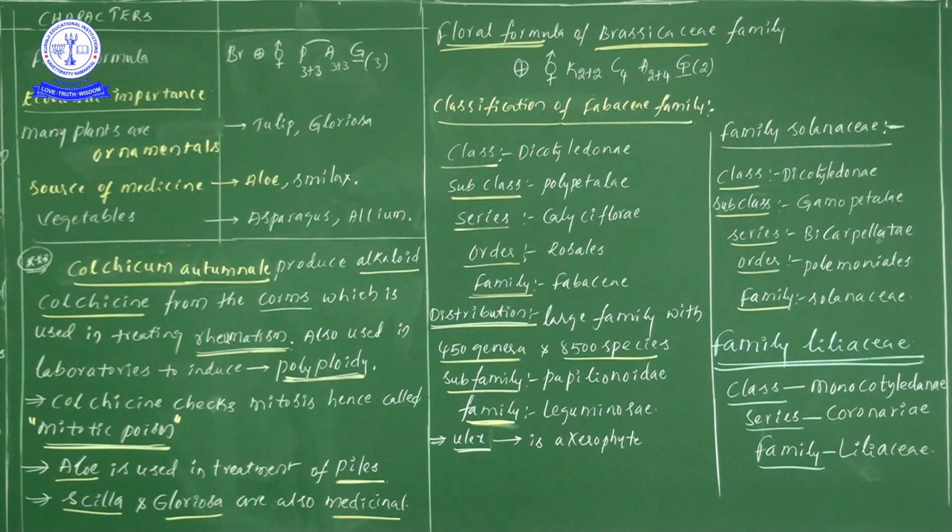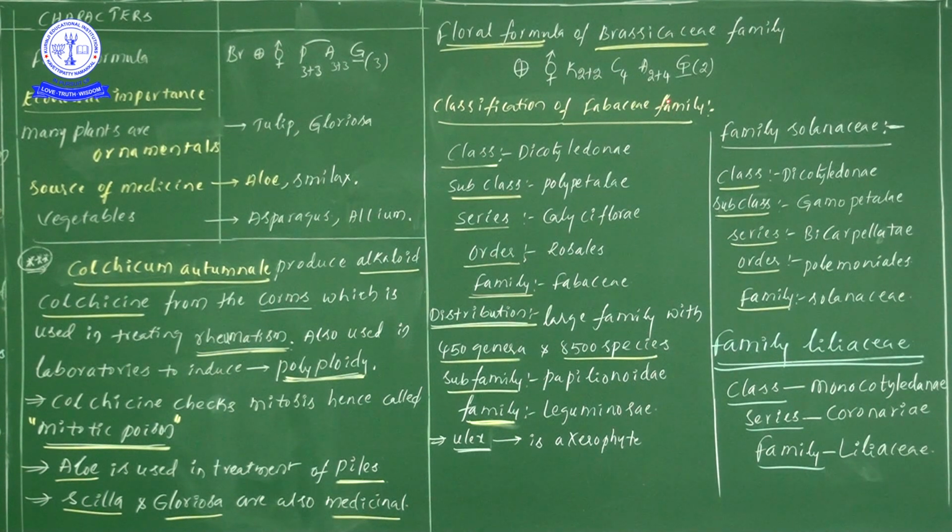Next, androecium. How many stamens are there? The number of stamens is 6, and the arrangement is a 2 plus 4 condition. Next, the gynoecium is in superior position. The position of the ovary, or of the gynoecium, is superior, and the number of carpels is 2, and both carpels are united.